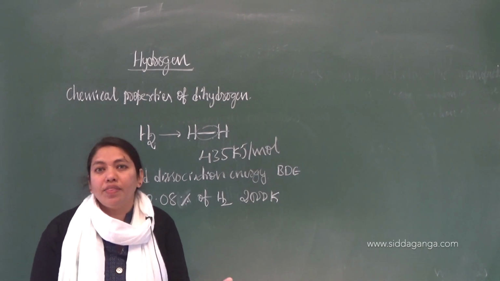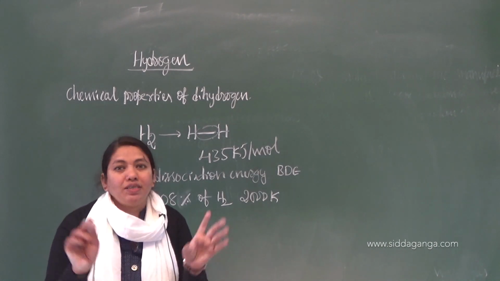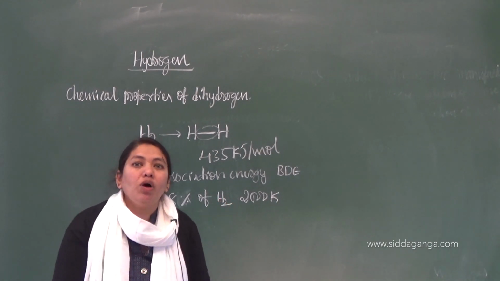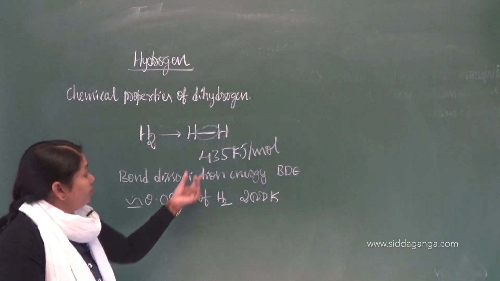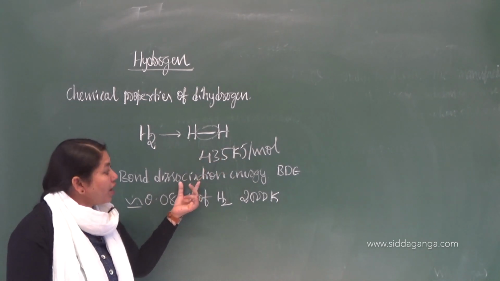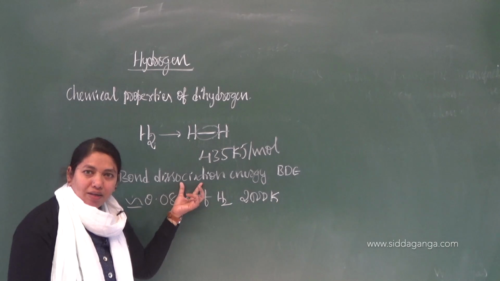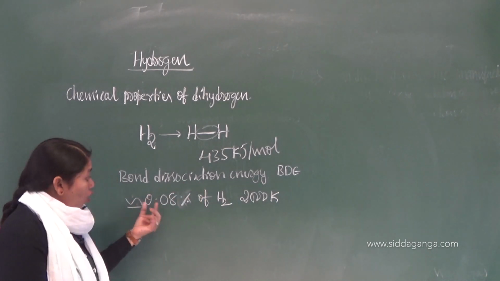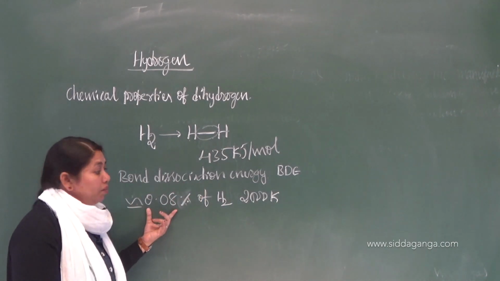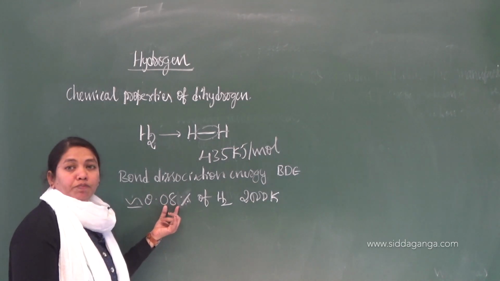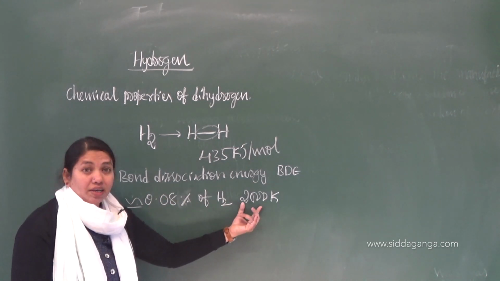Whatever you add, it simply keeps quiet. It will not get involved in the chemical reaction because of its high bond dissociation enthalpy. Are you getting the concept? Yes. So now, how much percent of hydrogen is involved in a chemical reaction? 0.08. At what temperature? 2000 Kelvin.